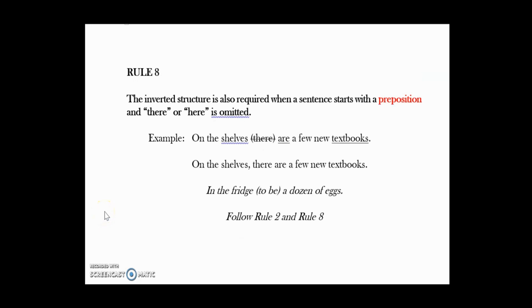Number 8 is very similar to rule number 7. We'll continue talking about inverted structures. The inverted structure is also required when a sentence starts with a preposition and where there or here is omitted. For example, on the shelves are a few new textbooks. You notice how the sentence begins with the prepositional phrase, there is not here, and it's followed right with the verb are, and the subject is textbooks. Plural, therefore you have the verb are.